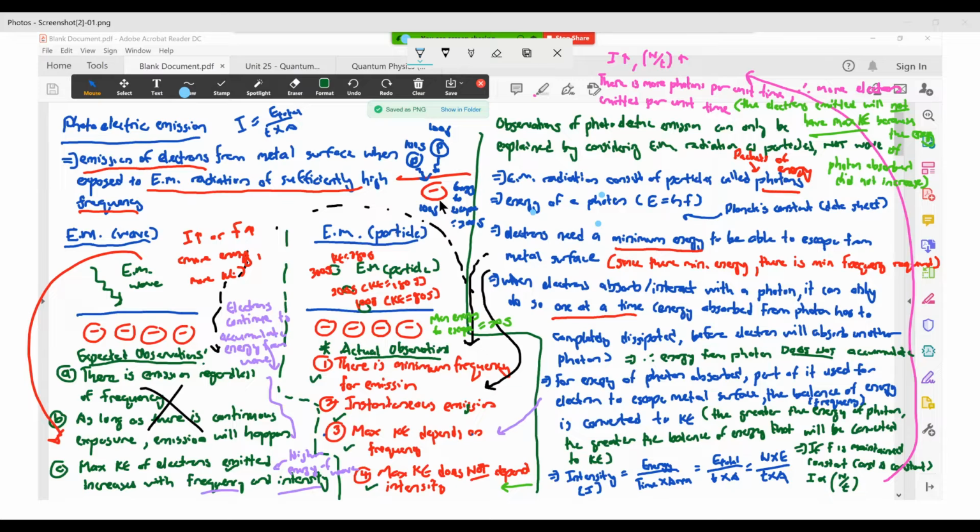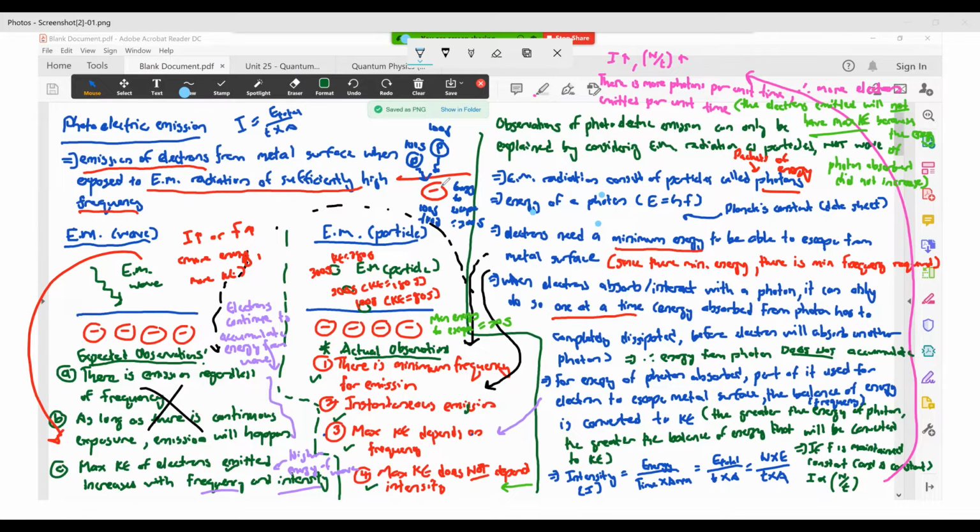You cannot say that in this case I have two photons that are worth 100 joules each. Why not just say that the electron absorbs the first photon, so it gets 100 joules, then the electron continues to absorb another photon, so I get another 100 joules, so that I get enough energy to escape. It doesn't work that way. When your electrons absorb your photons, they can only do so one at a time.